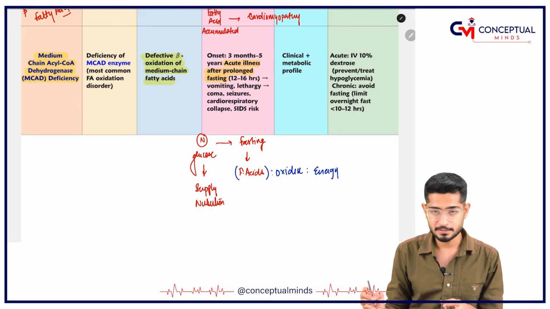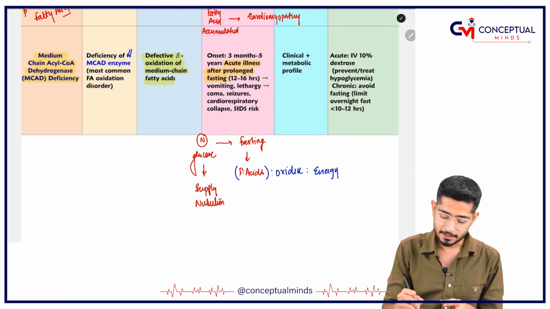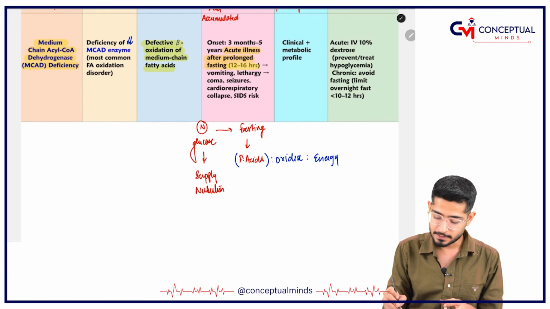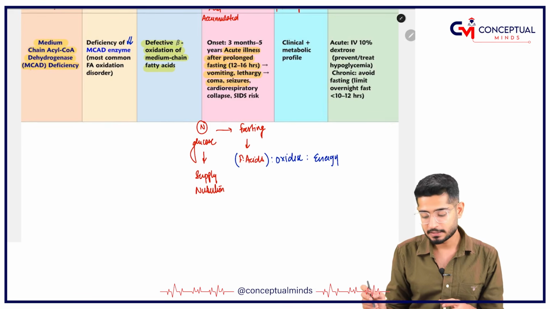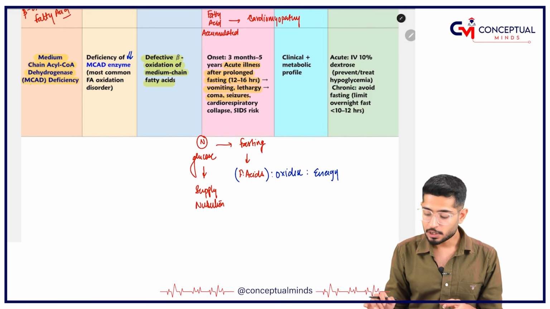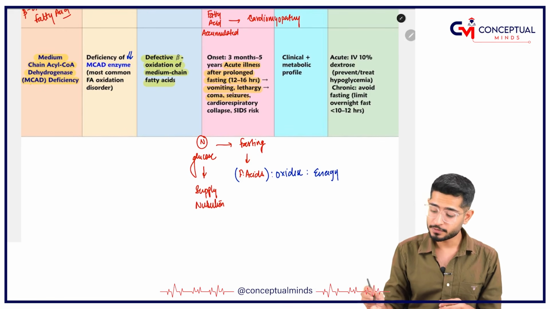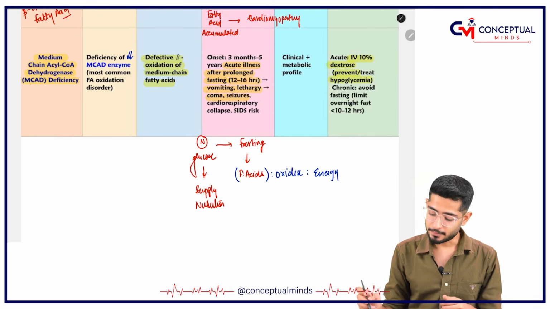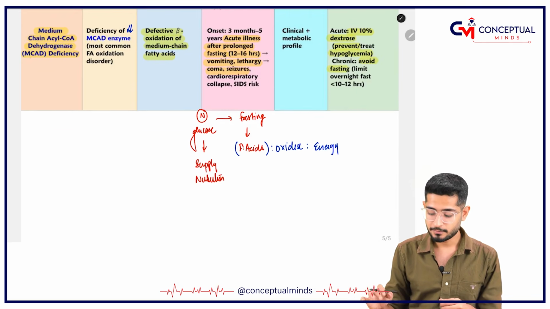But what happens in this case? The medium chain fatty acids cannot be utilized. That's why after 12 to 16 hours, there is vomiting, lethargy, coma, seizures. So what do we have to give? We have to supply dextrose so that hypoglycemia is prevented. In chronic conditions, you have to avoid fasting.